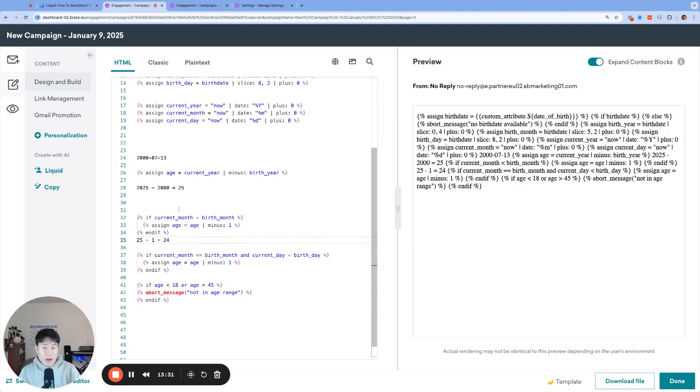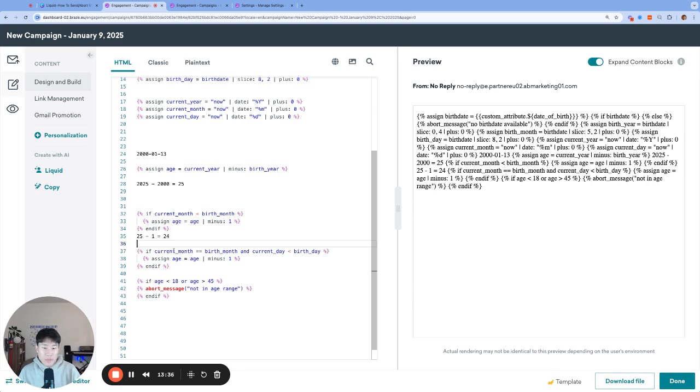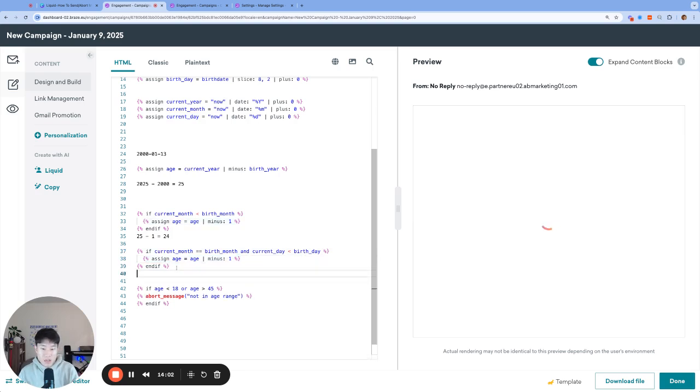Let's say that my birthday is actually in January. So in that case, my current month is equal to my birth month, but I'm actually still not 25. I still need to wait 4 more days until 25. So if the current month, January, is equal to my birth month, January, and the current day, which is the 9th, is less than my birthday, so my birthday hasn't happened yet, it's happening in 4 days, then we apply the same exact age adjustment. We're going to take 25 from our simple calculation and then subtract 1 to adjust so that we can get the right age.